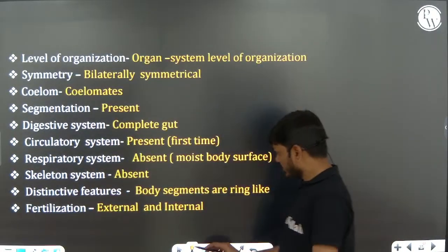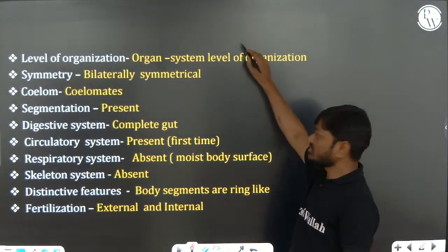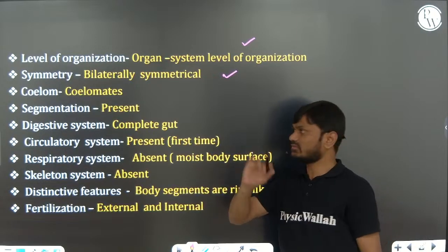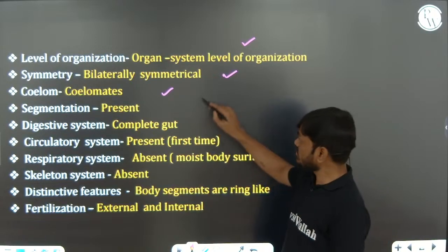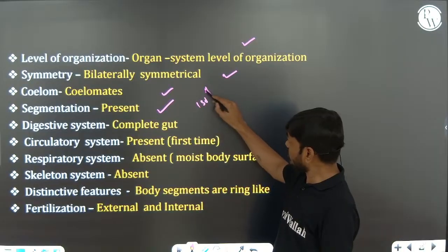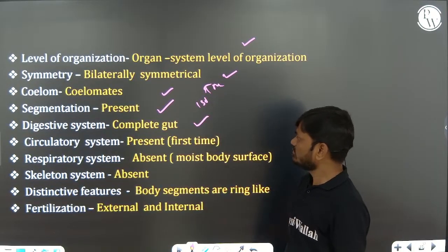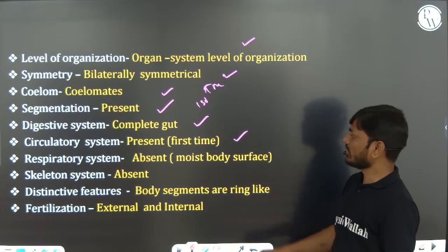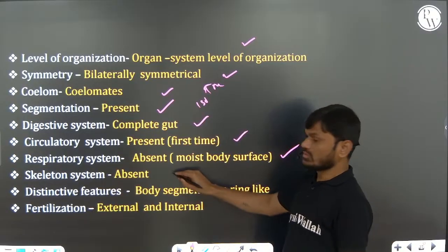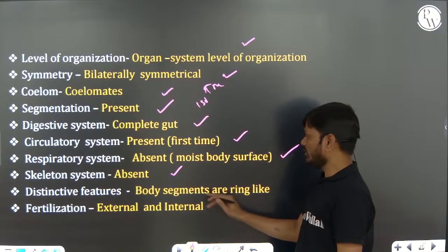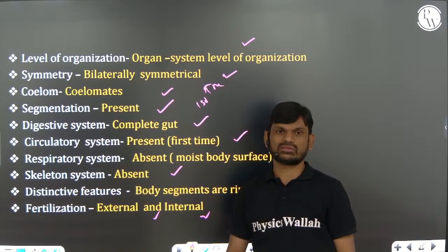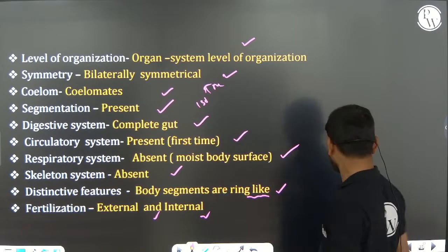So the other characters: organ system level of organization present, bilaterally symmetrical, cephalization first developed but very little, coelomate or true coelomate. These are the first true coelomates. Segmentation also first appeared, true coelom also first appeared, complete gut. Circulatory system first developed, respiratory system is absent but the moist body helps in respiration, no skeletal system. Body segments, ring-like structures present, external and internal fertilization present. NCERT has not mentioned this, but just one minute.